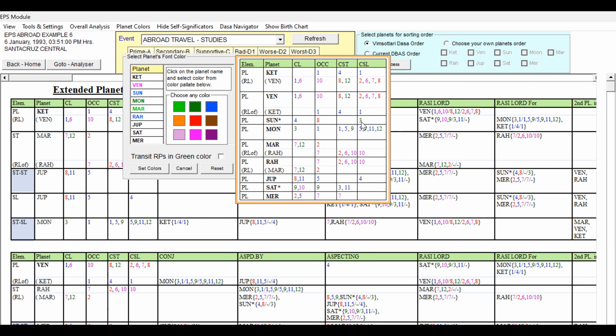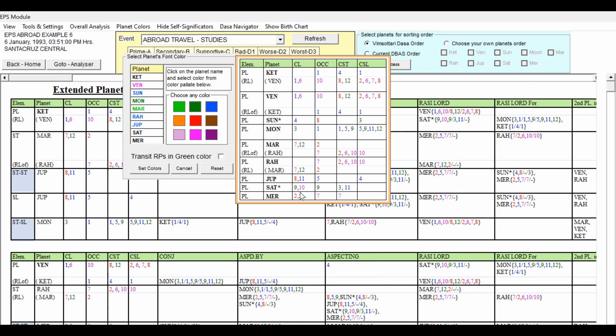Now, we have to look at the purpose of the travel also. Jupiter is 8th lord, 11th lord occupying 5th house and 4th cuspal sublord. For the event of education, 11, 5, 4 are good. Being the 8th lord, it is indicating some obstacles but not completely unfavorable. So Jupiter also we can give blue color.